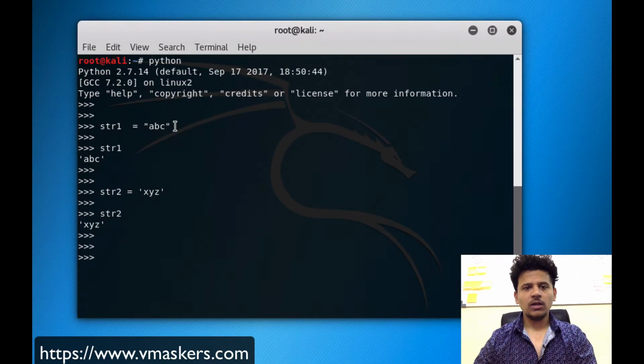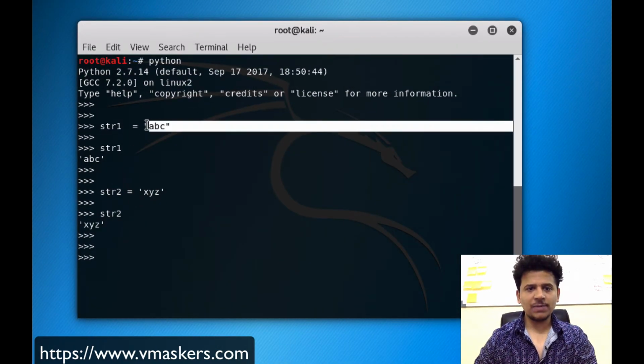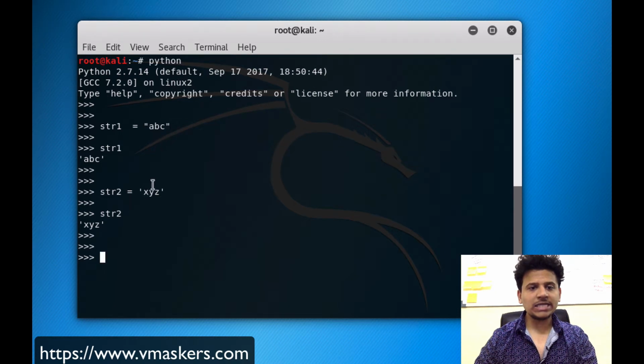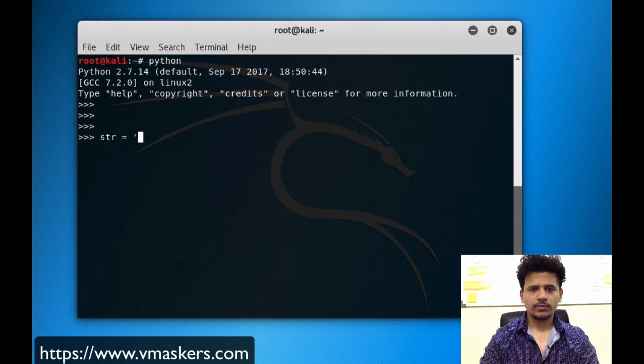in this example we are defining string ABC in double quotes, and in this example we are defining string XYZ in single quotes. This will allow you to use quotes and apostrophes within strings. For example, Python for InfoSec is one of the best course.